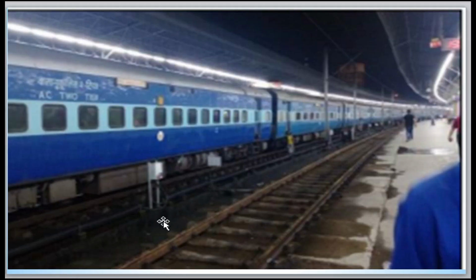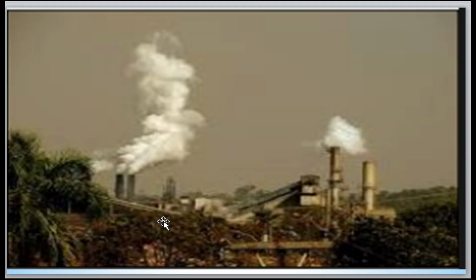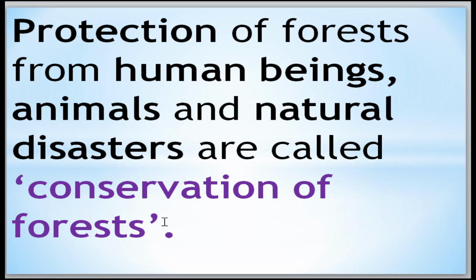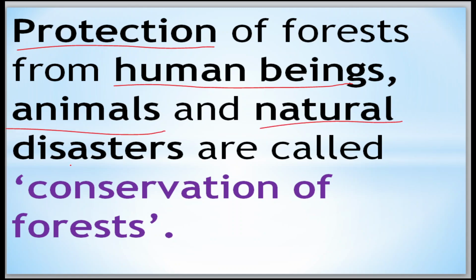Okay, these are the examples. For the railways, for the overgrazing, for the factories, we give the forest. Means we utilize the forest area only. Okay, these are the main causes. Now what does conservation of forest mean? Conservation of forest means protection of the forest from human beings, animals and natural disasters.